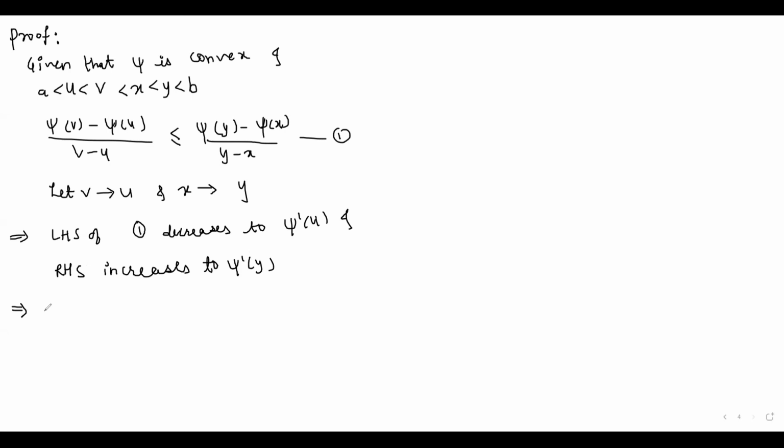So therefore this implies, for y greater than u, that psi dash of y is greater than or equal to psi dash of u. So therefore this implies that psi double dash is greater than or equal to 0 on the interval AB, if it exists.